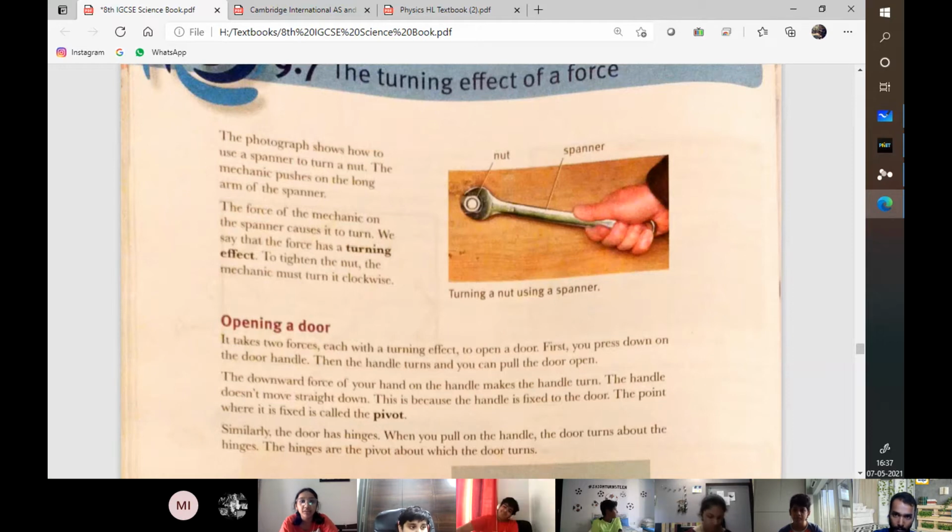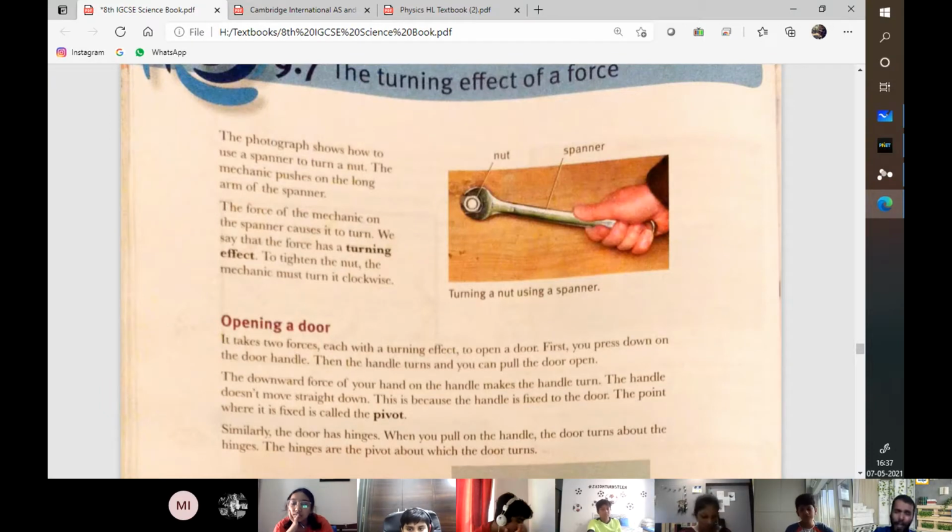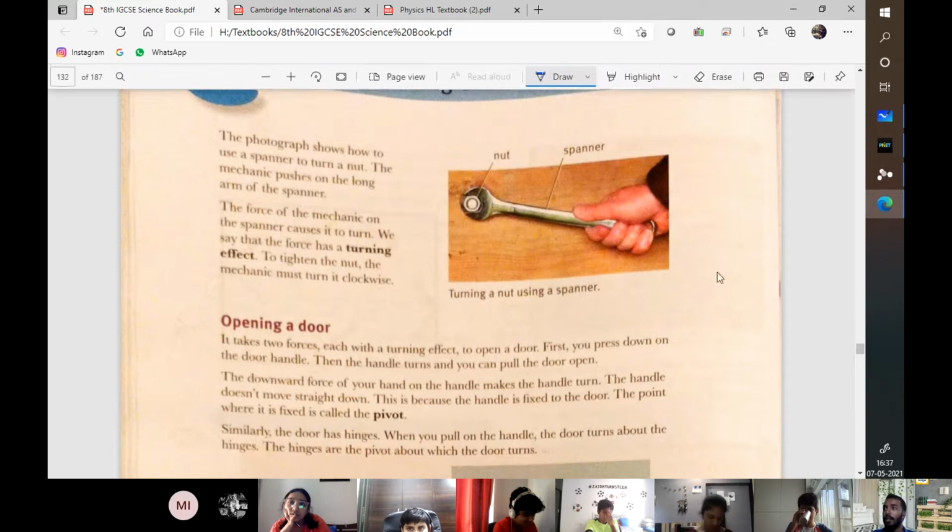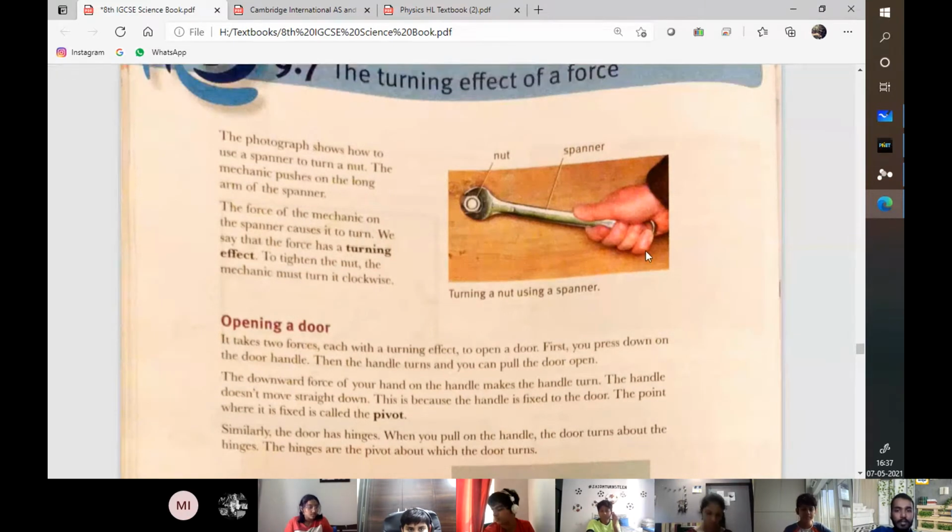It is 9.2 or 9.3 or 9.7? 9.2, measuring density and its calculations. Yeah, it's measuring density, but then even calculations is there in that. In the lower part, it is mentioned about calculations. Okay. Now, nobody has doubts in this much so far, right?